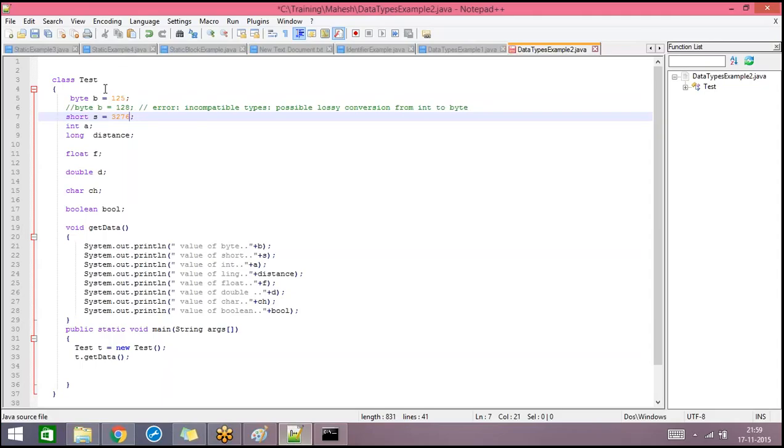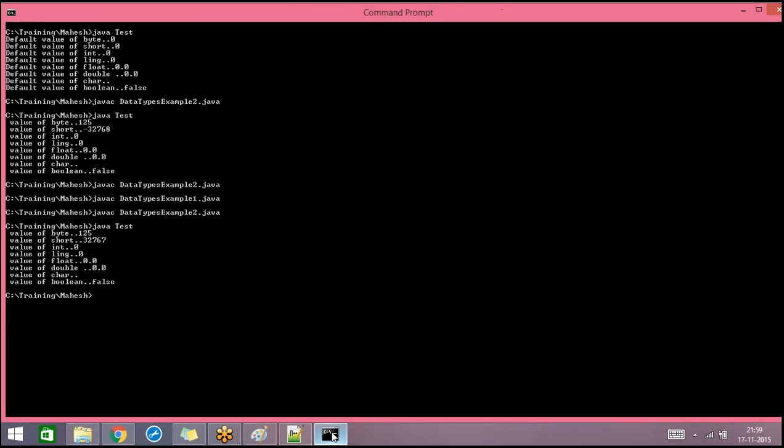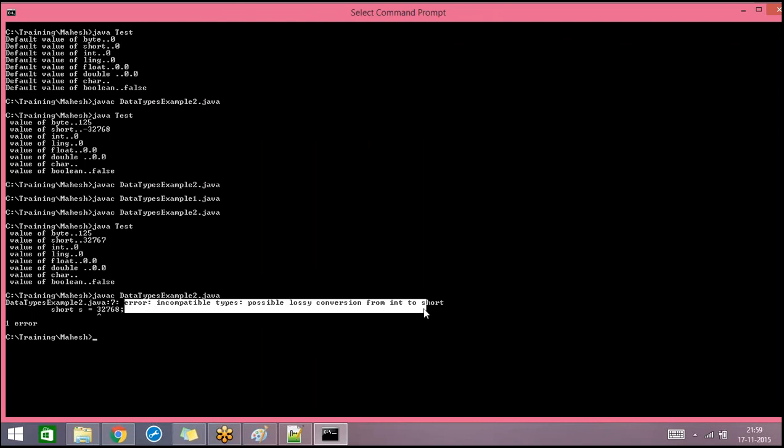If you assign the value as 32768, now we'll get the error again, and it says incompatible types, possible lossy conversion from int to short. So this is an error because this value is out of range.